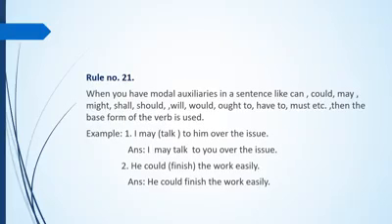When you have modal auxiliaries in a sentence like can, could, may, might, shall, should, will, would, ought to, have to, must, etc., then the base form of the verb is used in that sentence. You know what modal auxiliaries are, and when you find modal auxiliaries in the sentence, then you have to use the base form of the verb. Example, I may talk to him over the issue, and the answer is I may talk to you over the issue. Notice the same verb, the base form of the verb talk, is used here in the answer.